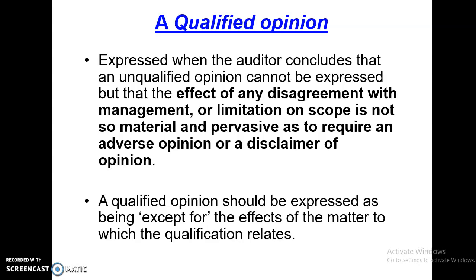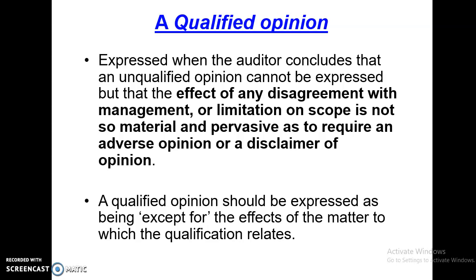Expressed when the auditor concludes that an unqualified opinion cannot be expressed. So when we cannot express an unqualified opinion, it's going to be a qualified opinion. But the effect of any disagreement with management or limitation on the scope is not so material and pervasive as to require an adverse opinion or a disclaimer of opinion.